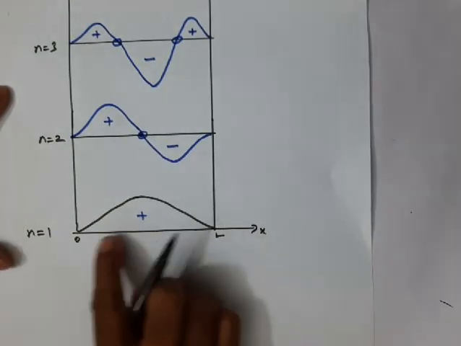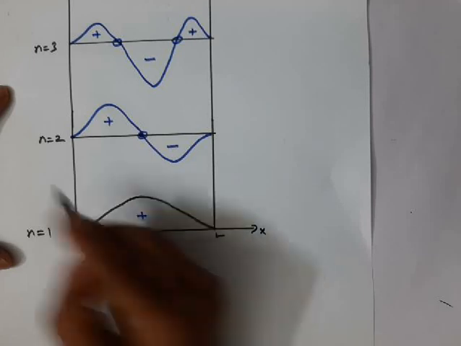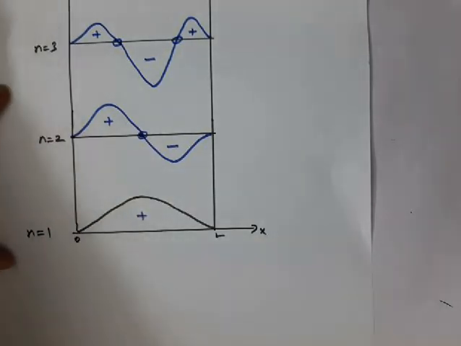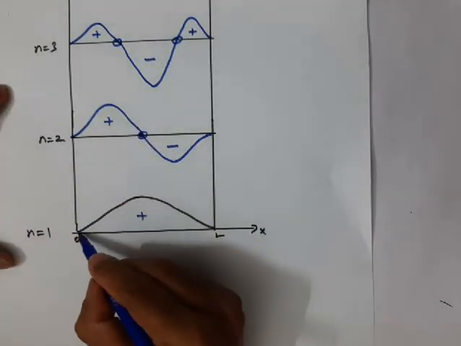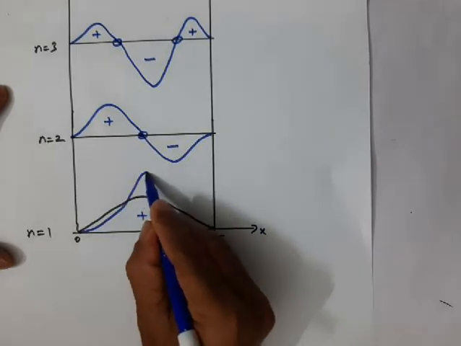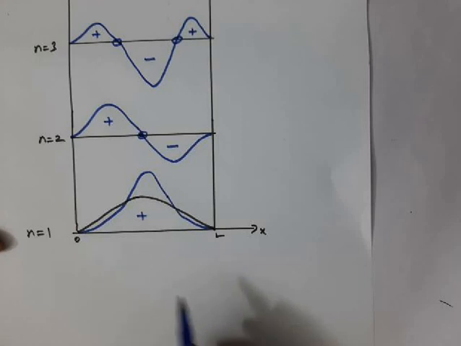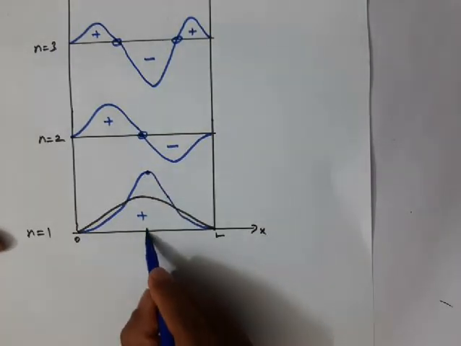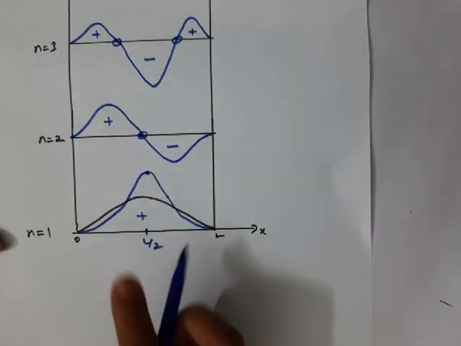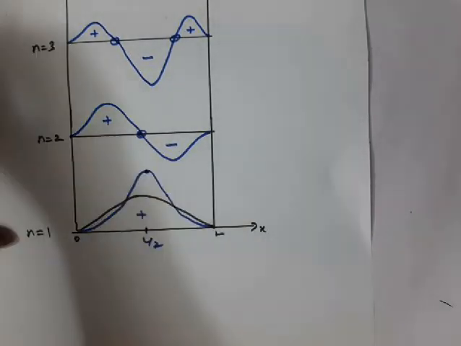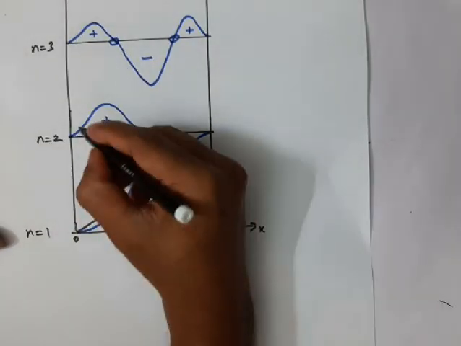Probability plot for n equal to 1 state will appear like this. So probability is maximum at the middle of the box. For n equal to 2 state, the probability will appear like this.